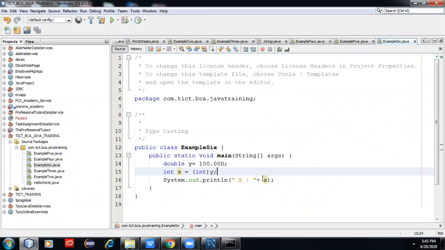Next, we will go to the control statement. Next, our program will be on control statements.